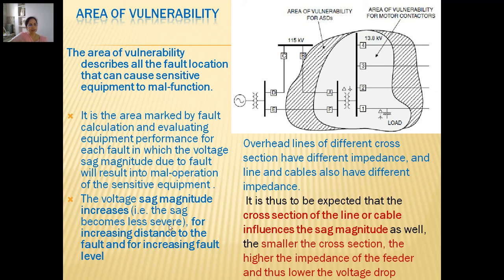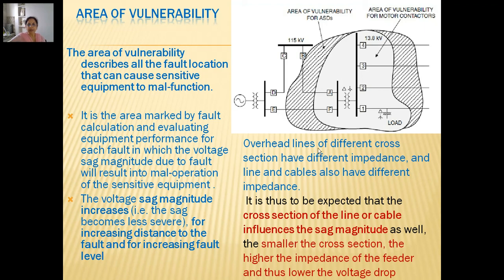Voltage sag magnitude increases means available voltage increases for increasing distance to the fault and for increasing fault level. These are two parameters. So farther away from the fault location, we will have better or improved voltage available. We term it as higher voltage sag magnitude. So these are two factors.